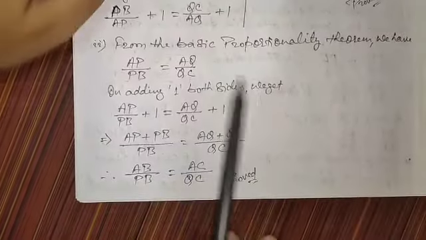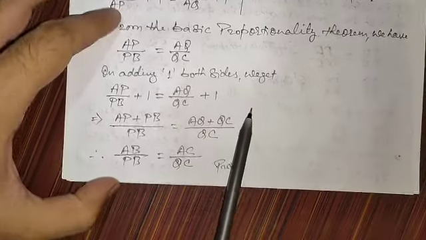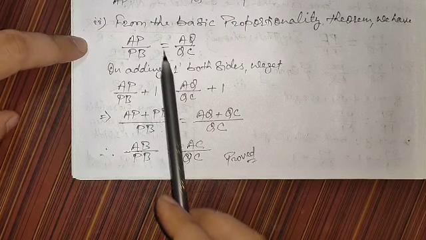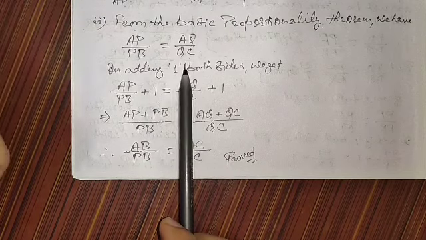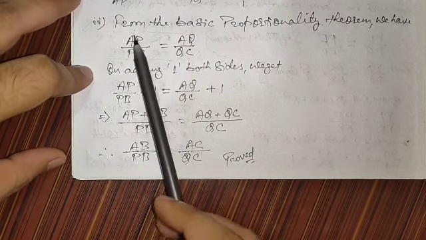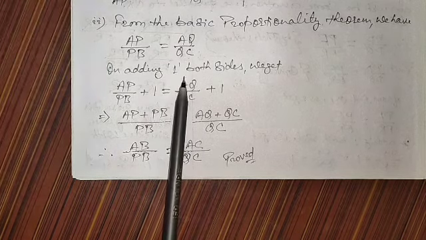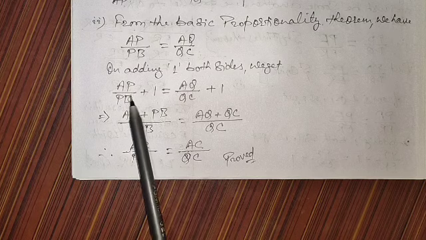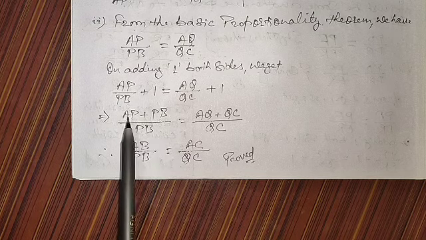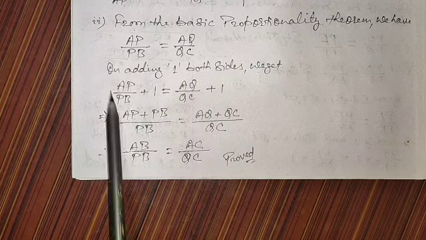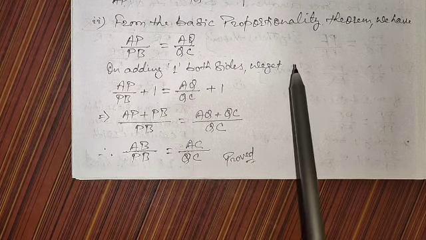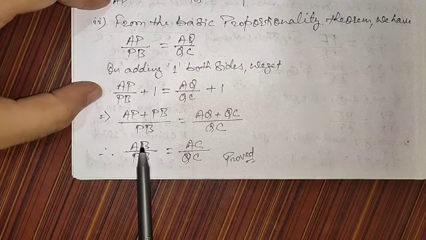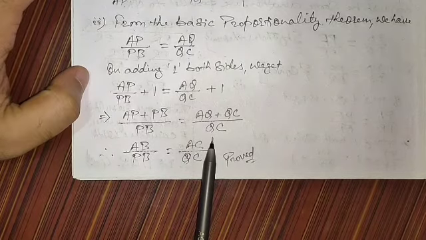See here, this is very easy. I hope you will understand the things very easily. This time again we use the statement from the basic proportionality theorem, from the figure: AP by PB is equal to AQ by QC. All of you know this. Now again on adding 1 both sides, you can see it in the video, it's quite clearly visible. We added plus 1, and now we do the fractional addition. It's very simple stuff. AP plus PB divided by PB is equal to AQ plus QC divided by QC.